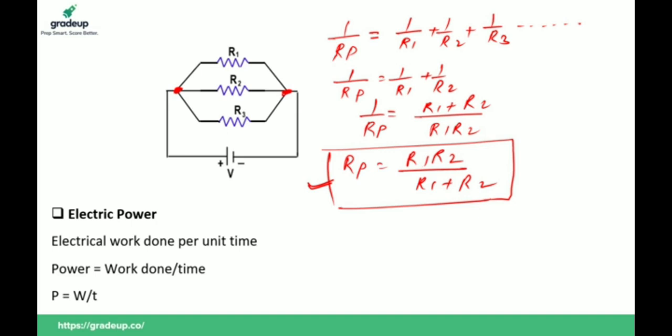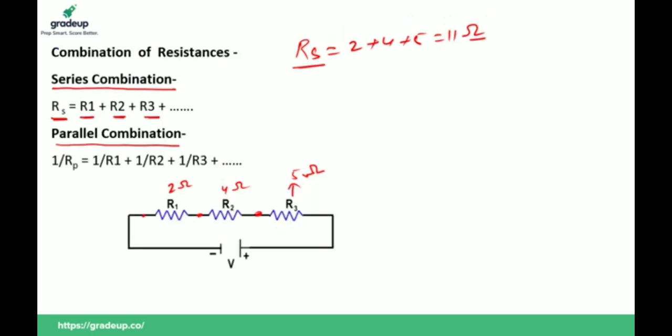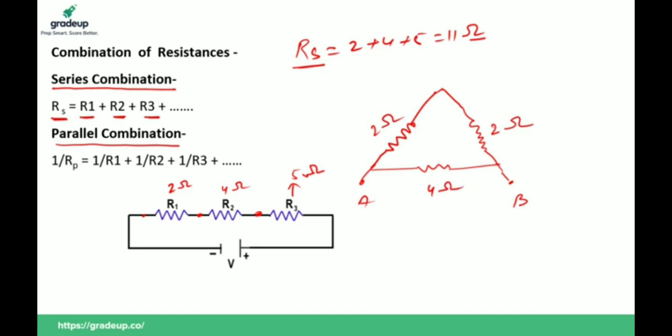Suppose, now we have a question for you. Try to solve this question. Three resistors are combined in an A-like pattern. Suppose this is point A and this is point B. This is resistor 1, this is 2 and this is 3. The resistance of one resistor is 2 ohm, and the resistance of another is 4 ohm. Calculate the equivalent resistance, or total resistance, of the combination. Tell me.